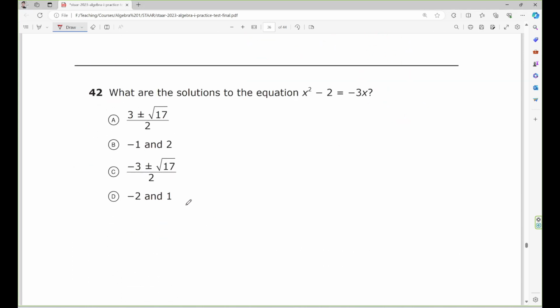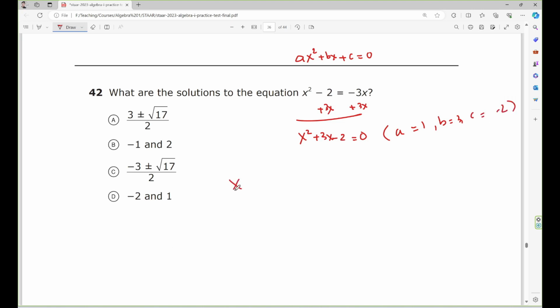Alright, number 42. What are the solutions to the equation right here? Alright, we need to convert it to standard form first. So the standard form should be as squared plus bs plus c equal 0. So I need to add 3s to both sides. Alright, so it could be s squared plus 3s minus 2 equal 0. Alright, so I need to use the quadratic formula. Okay, so I need to identify a, b, c first. So my a should be 1, b should be 3, and c should be negative 2.